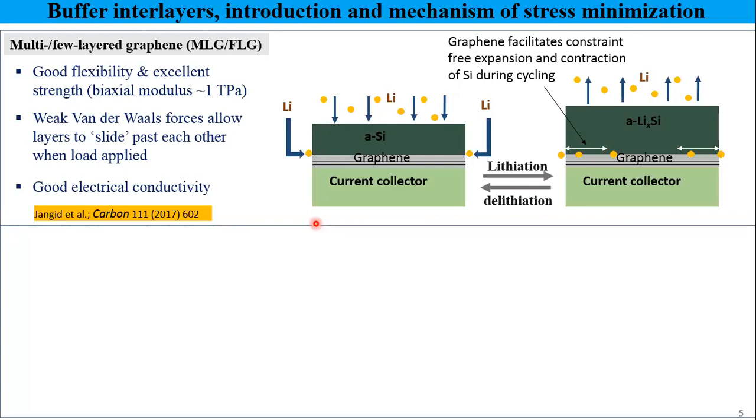And secondly, it has really good electrical conductivity. So there will be no issue of electronic conduction due to the presence of this interlayer. And one more reason is that it can itself store lithium, because graphite stores lithium, so graphene will also store lithium. So we can compare the effect of choosing an interlayer which can store lithium and one which cannot store lithium.